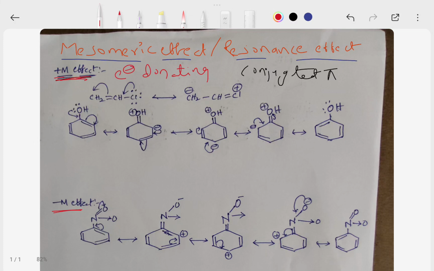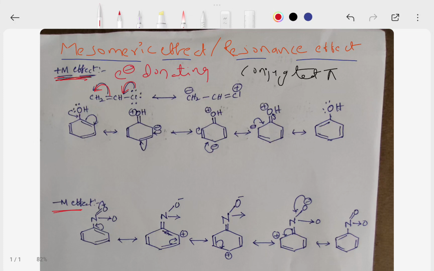That means if a group donates electrons to the conjugated pi system through resonance, then it is said to have plus M effect.